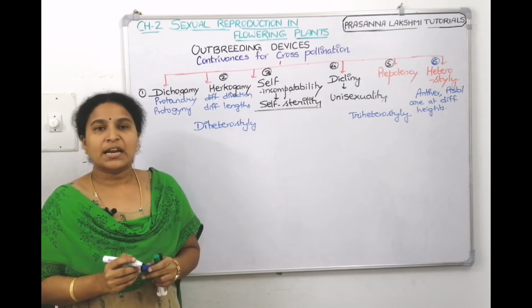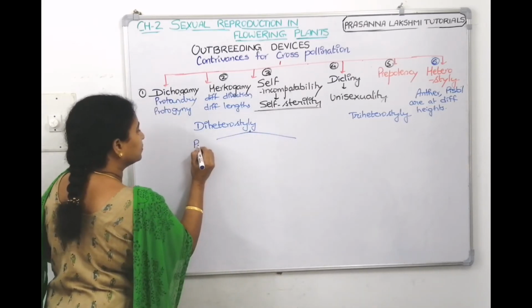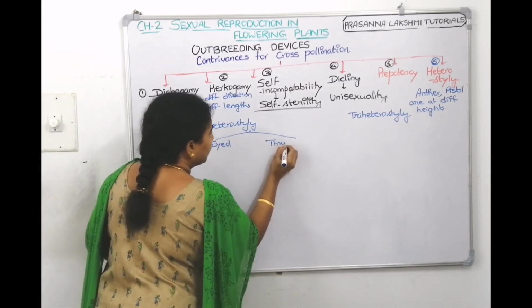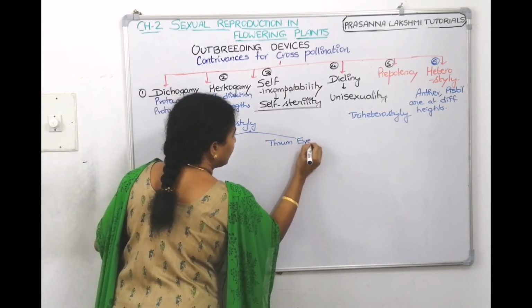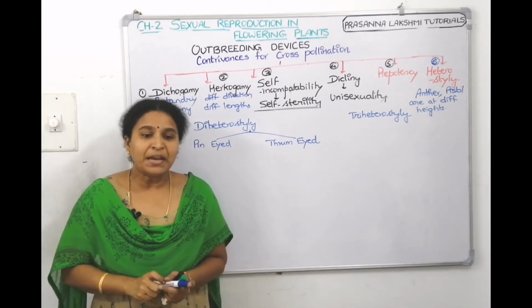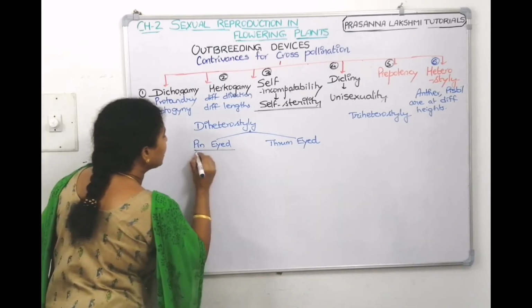In diheterostyle, again we have two types called pinnide and thrummide. In pinnide, long style and short stamens. What is pinnide condition?